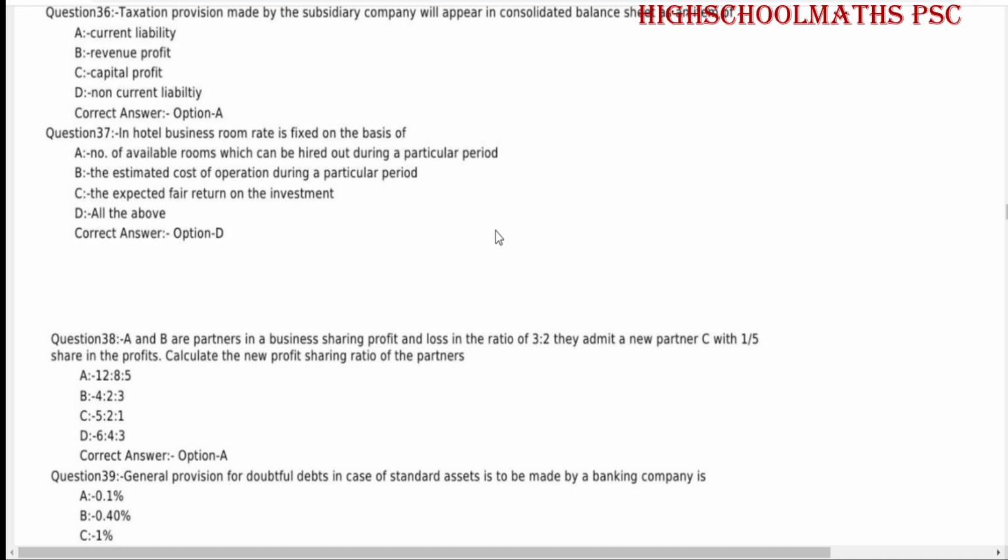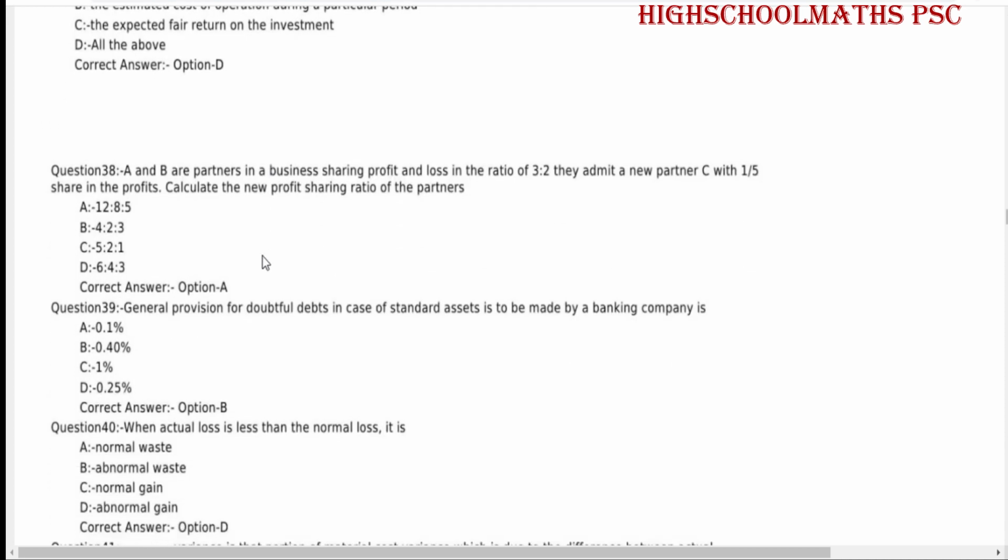In hotel business, room rate is fixed on the basis of all of the above. Number of available rooms which can be hired out during a particular period, the estimated cost of operation during a particular period, the expected fair return on the investment. All of the above is the correct answer.